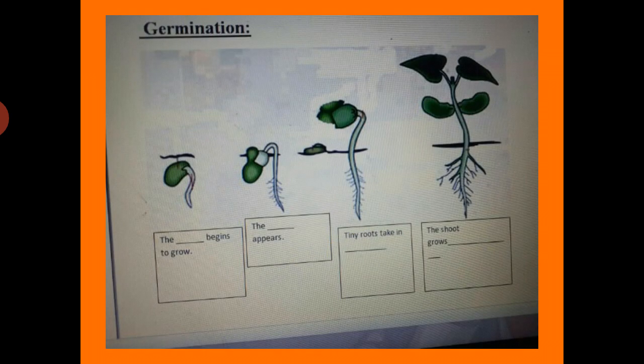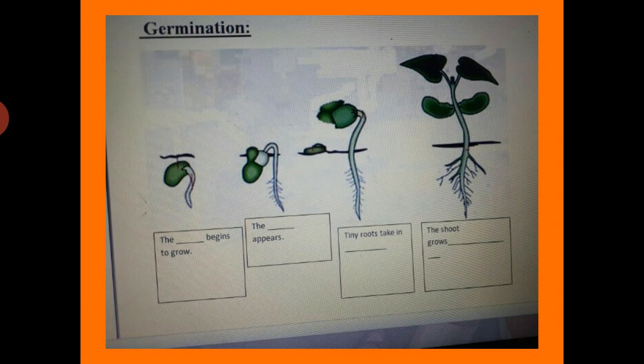Okay, now move to the next page. Here you can see germination. Yes, you know the definition of germination. When a seed is put into the soil in the presence of enough air, water and sunlight, it grows into a new plant. It is called germination. Right? Now here different steps of germination are given and you have to complete them.